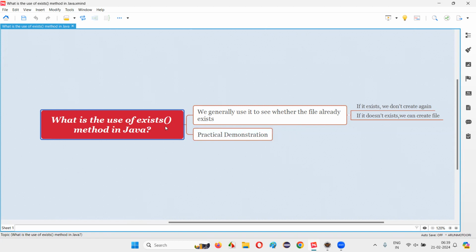The exists method is going to return true when the file is already created, and so you will not create the file again. Whereas the exists method, a predefined method of the File predefined class in Java, will return false if that particular file is not already there. In that case, we'll go forward and create the file. Hope guys you understood the purpose of the exists method. Let me practically demonstrate how to use this exists method to make a decision of whether to create a file or not, based on whether it is already created or not.